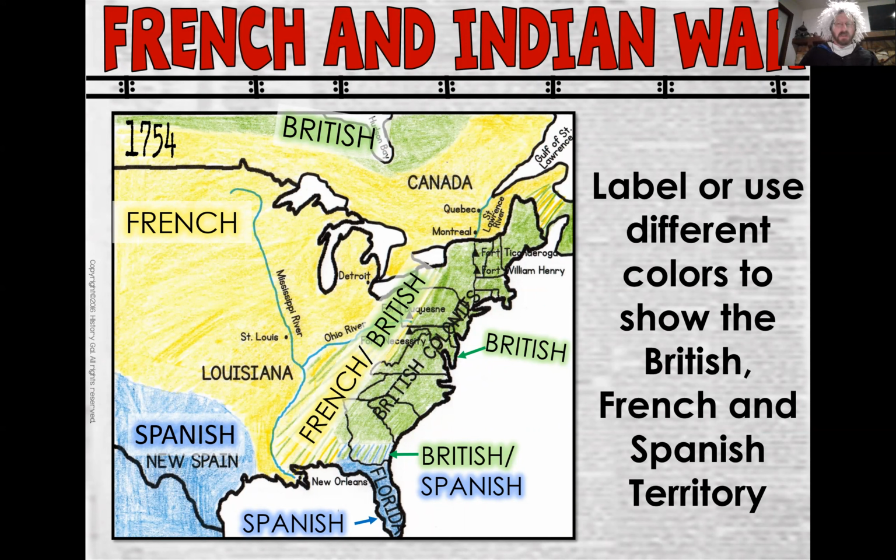And as you'll see here in just a few moments, this map is going to look a lot different in 1763, a mere 9 years later, at the end of the 7 Years' War. Now, we are about to move on to the next slide, the next bit of your notes.